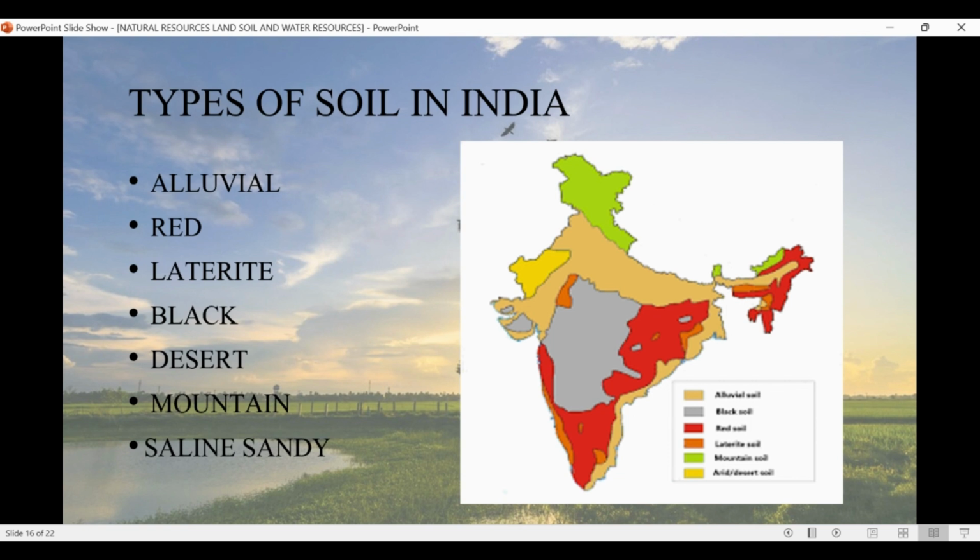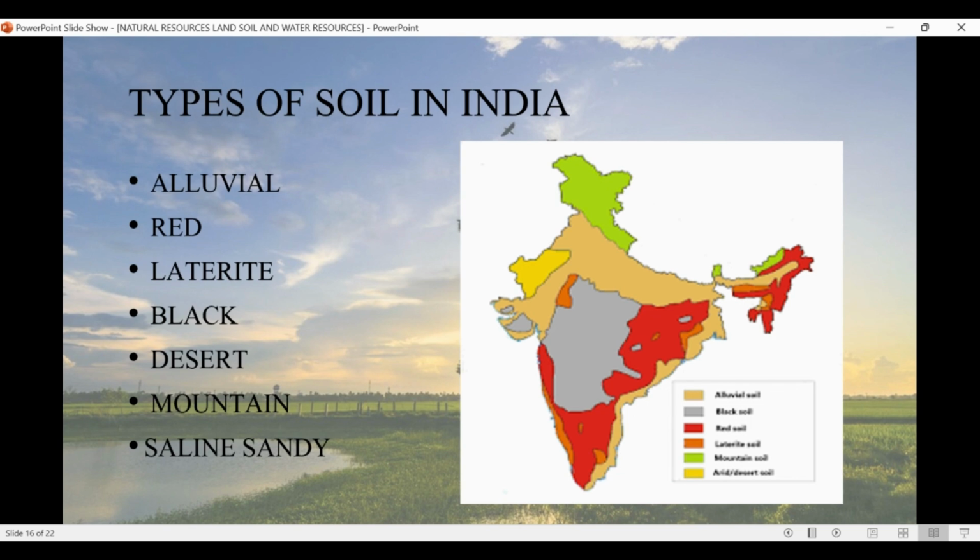Black soil is basically in the Maharashtra and Madhya Pradesh side of India. Then we have the desert soil. It is obviously in the Rajasthan area. Then we have the mountain and saline sandy soil. Mountain soil is found in the Jammu Kashmir area and some parts of East India, and the sandy saline soil is found in some areas of India.